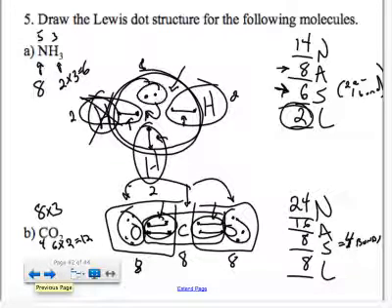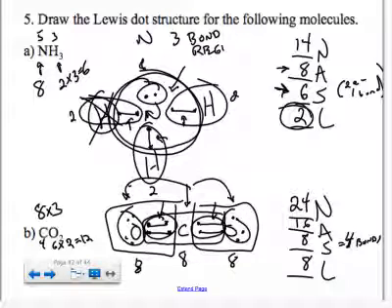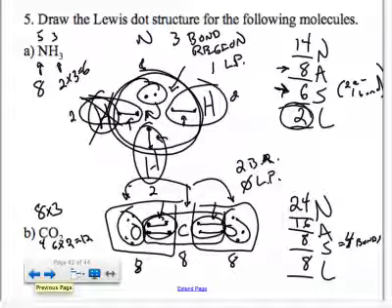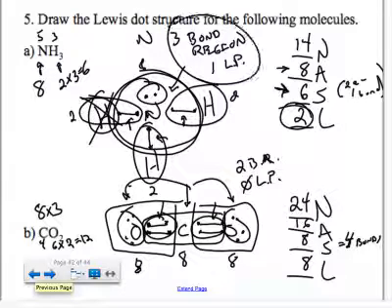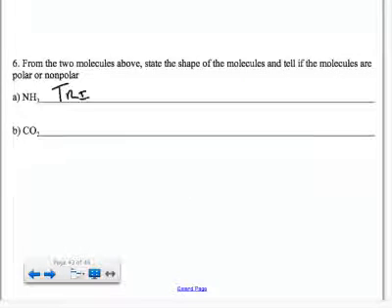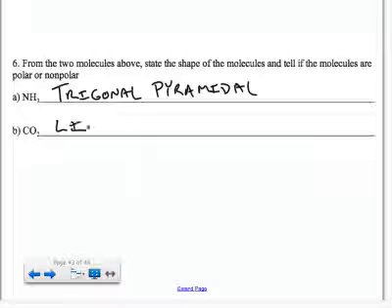And then look at any lone pairs. The nitrogen has 3 bond areas, regions we'll call them, and it has 1 lone pair. The carbon has 2 bond regions and 0 lone pairs. Then there's a little diagram that you have to look up, and you find, what is the shape called when you have 3 bond regions and 1 lone pair? What is the shape called with 2 bond regions and no lone pairs? You'll find that this is called trigonal pyramidal, and the other shape is called linear, a straight line. And then the question is, are they polar or not?